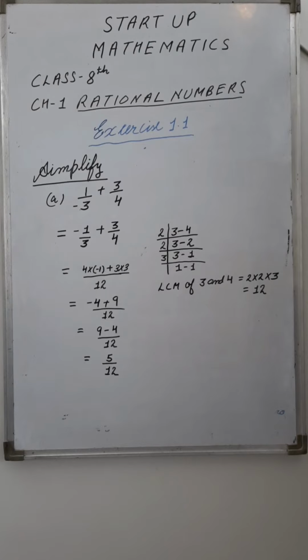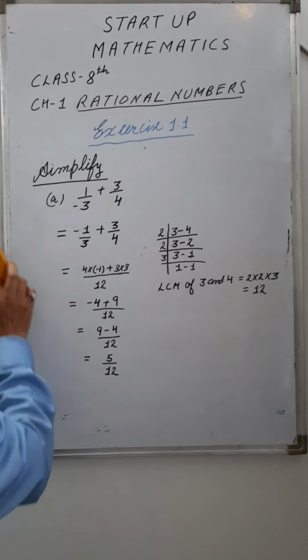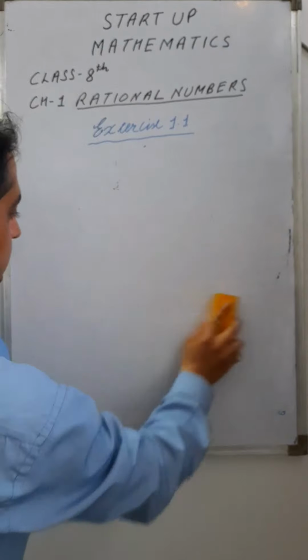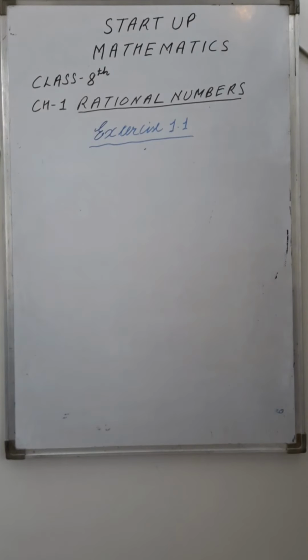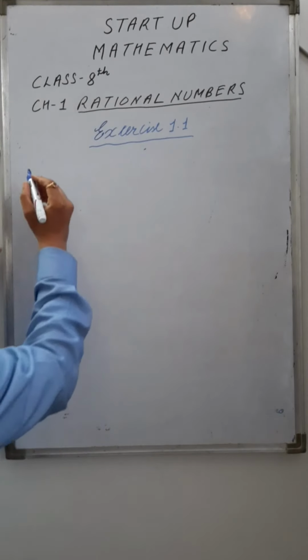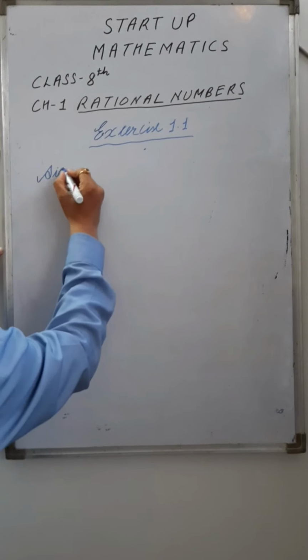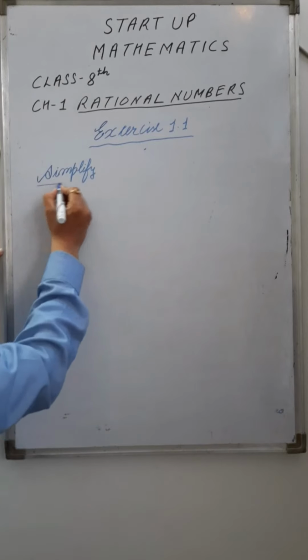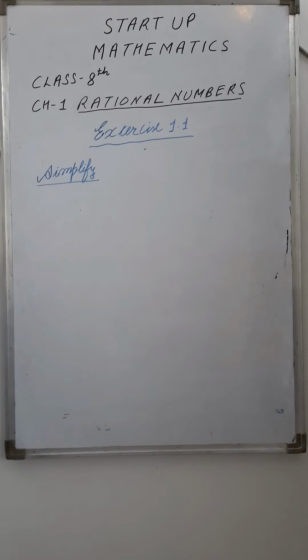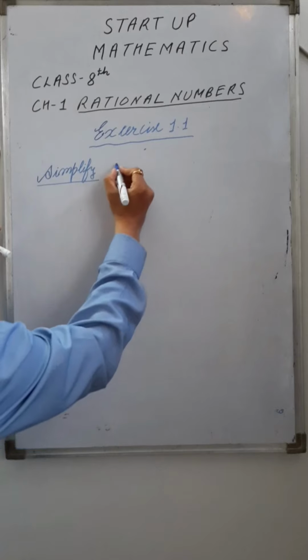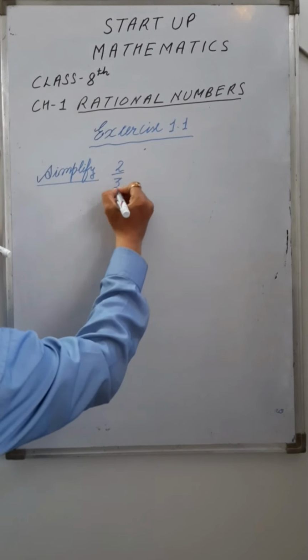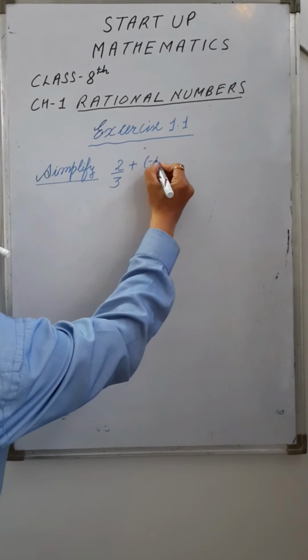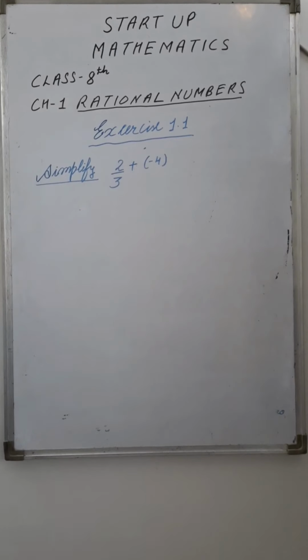Next question. Again simplify 2 upon 3 plus -4.